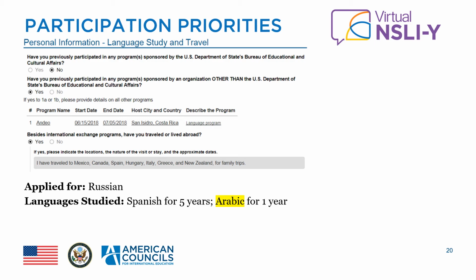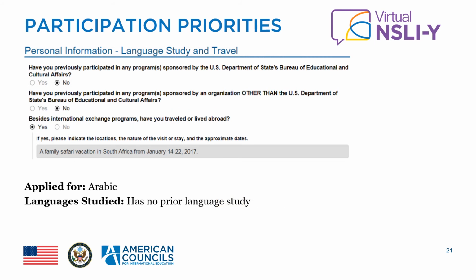If some or all of these trips were prior to more than 5 years ago, it might change your priority score. However, we would encourage you to add notes in your overall assessment if the travel or residency abroad was extensive, or if it was to a country or countries that speak the language that the student applied for. Let's look at one more example. Please pause the video to review this student's information.